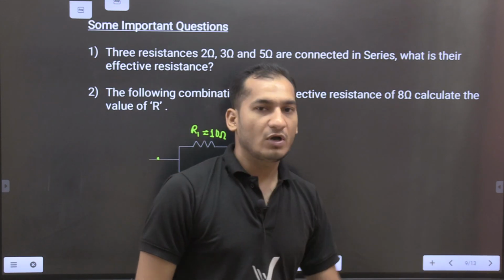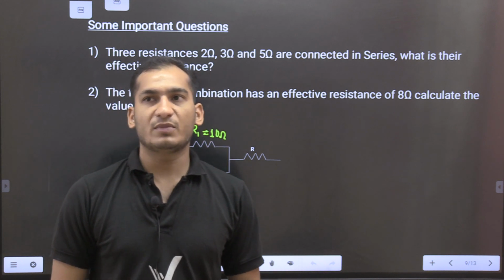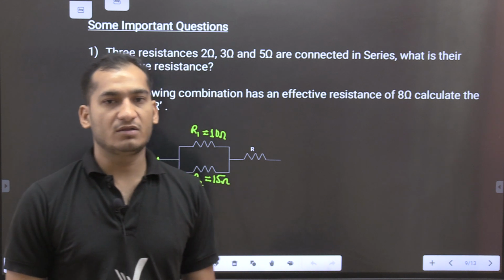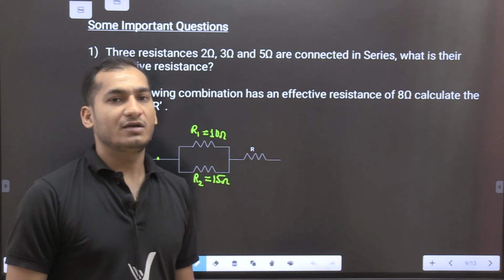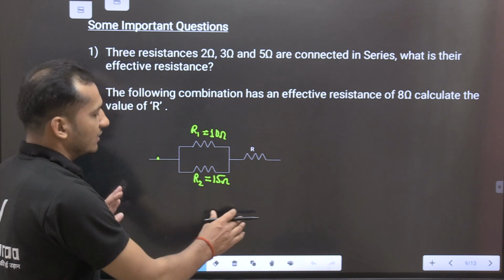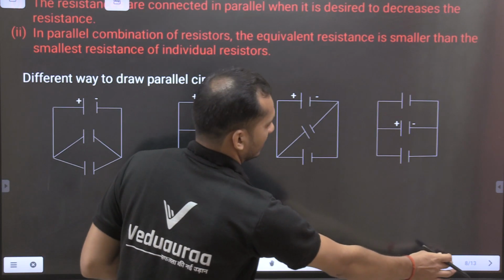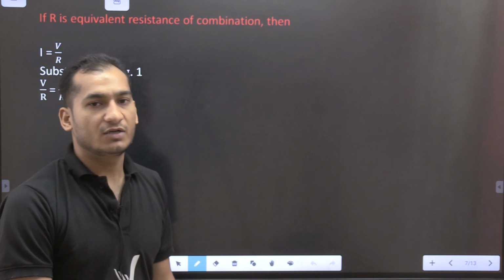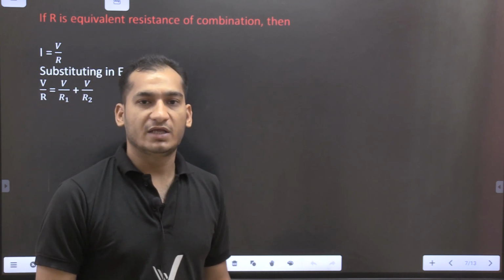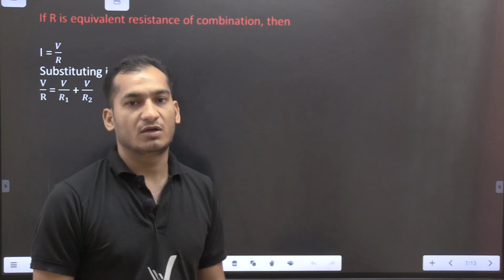If you first identify that, then you can solve the numericals very easily, because in circuits different arrangements are given. Then only can you proceed with the question.